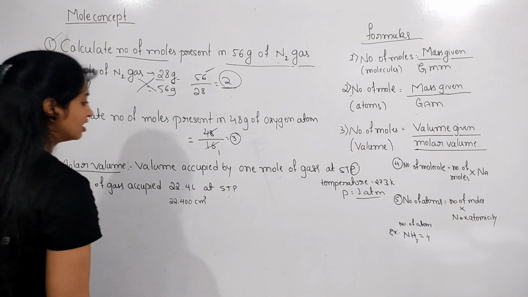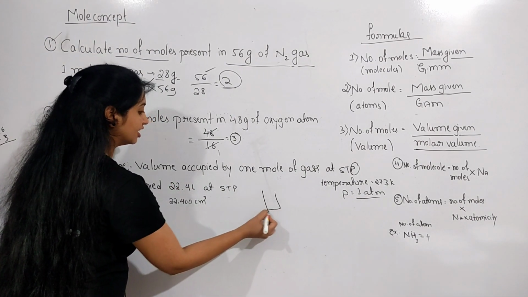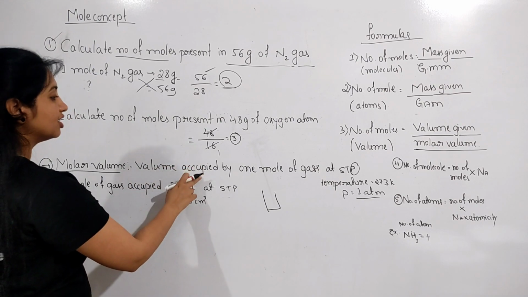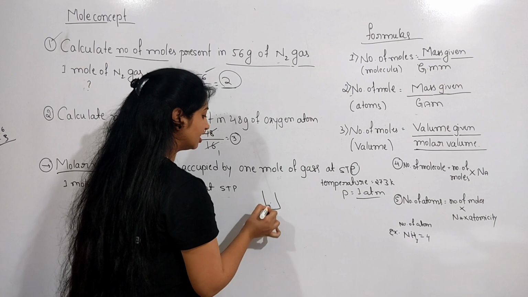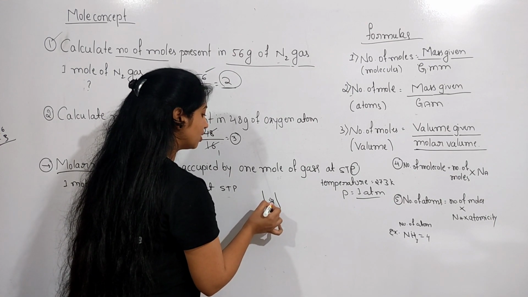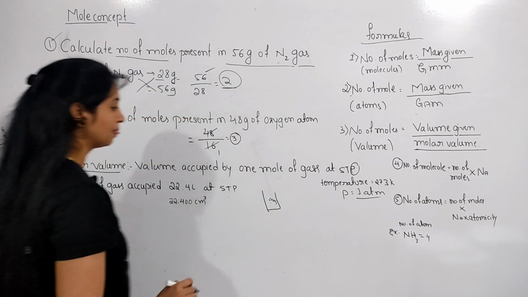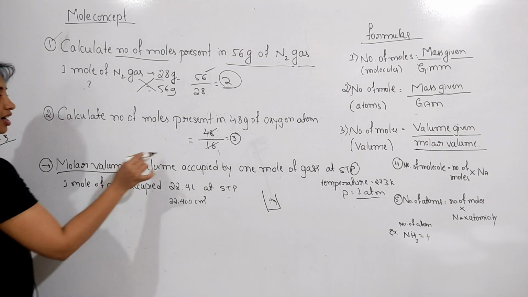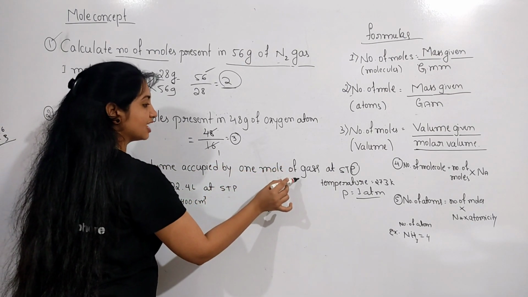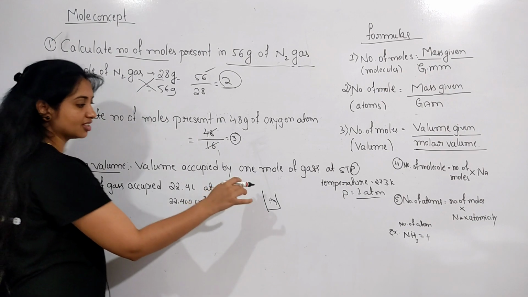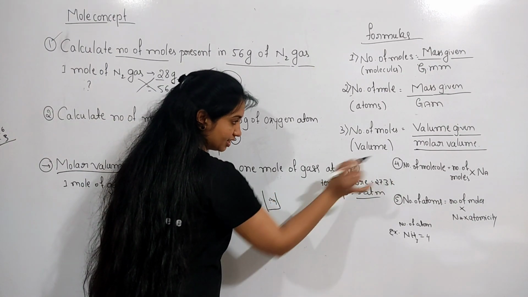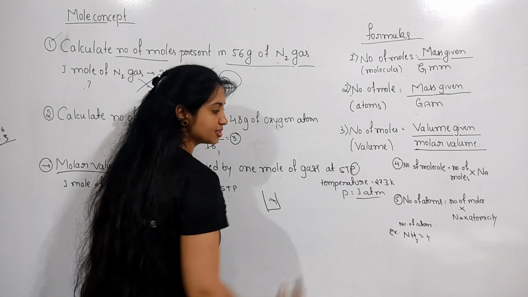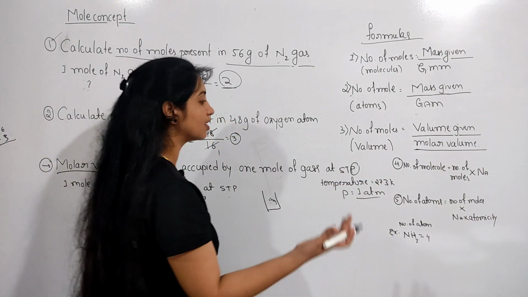So this is a container. The volume occupied by 1 mole of gas: I put 1 mole of gas in this container, and I should maintain one condition, that the temperature is 273 Kelvin and the pressure is 1 atmospheric pressure, or 1 bar.